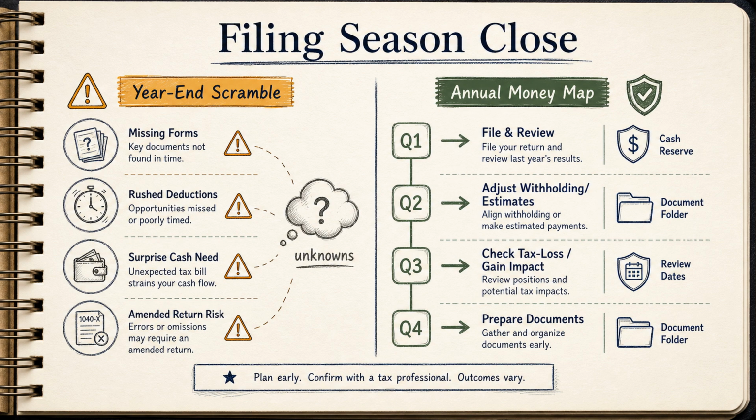Add an evidence ladder to the map. The first level is known facts: pay slips, broker statements, rental contracts, mortgage records, insurance notices, tuition invoices, and prior filing results. The second level is estimates: expected bonus, possible side income, likely payouts, and known family expenses. The third level is questions. Which items need expert confirmation, which rules changed this year, and which transactions should not be completed before advice. Separating facts, estimates, and questions keeps the family from acting as if every number is equally certain.